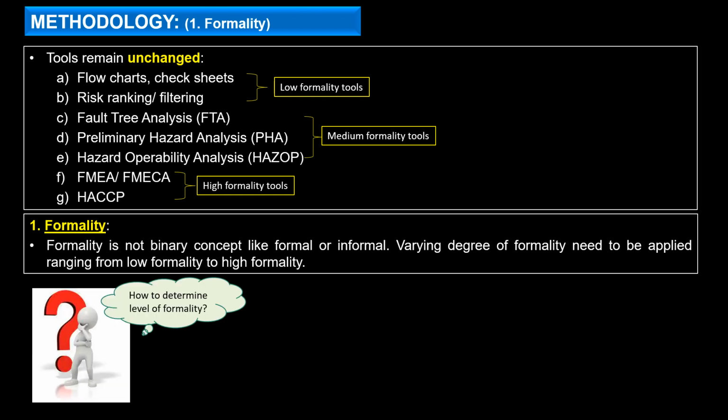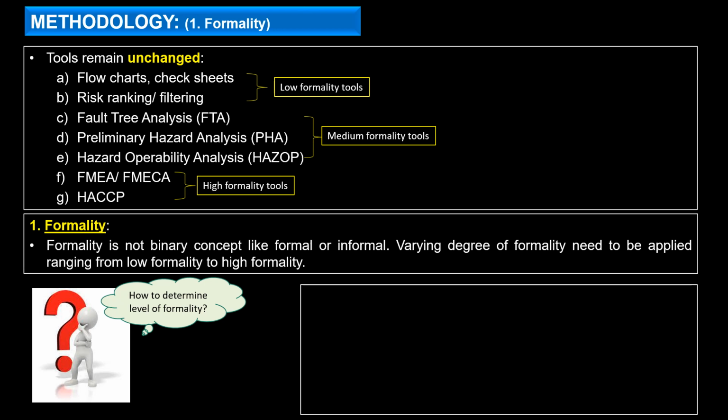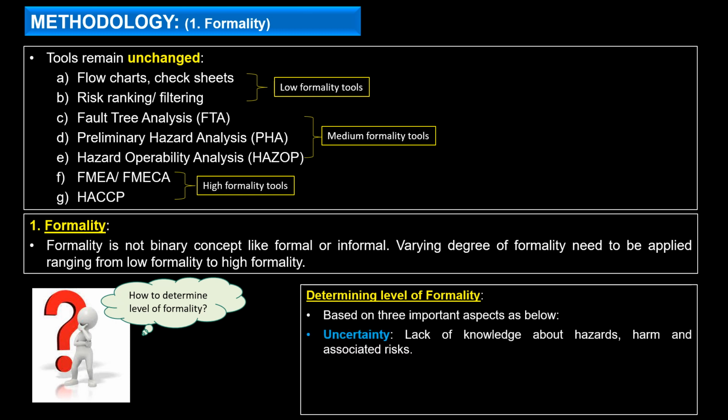Now the question comes: how to determine the level of formality? The guideline has defined three criteria to determine the level of formality. First is uncertainty, that is, lack of knowledge about hazards, harms and associated risks. What tool to be used, we'll see in the next slide, but the first criterion is uncertainty. How much knowledge do we have about that process? Are all the harms and associated risks properly visible?